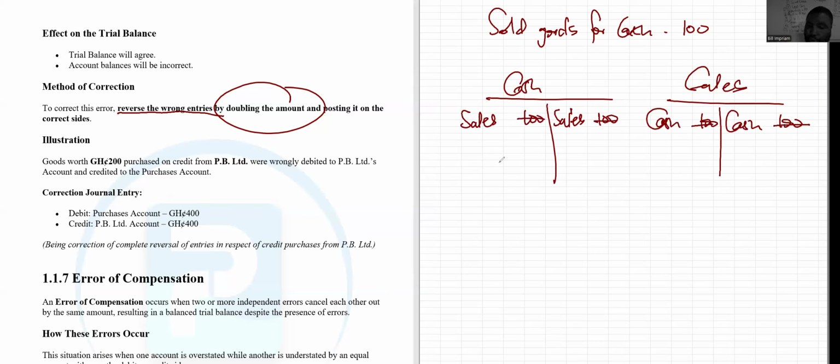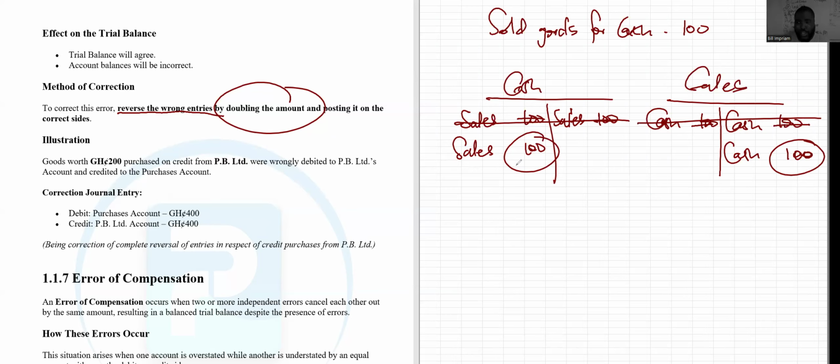So now that this is 0, it has cancelled the first entry out. Then you now come and pass the proper entry by debiting again 100. This is the original, like the correct entry. And you are going to credit sales with cash 100. So you see, by doubling this, you cancel the original one. That's the first entry. And the second is to record the correct transaction. So this is how you deal with error of complete reversal of entry. All right. Error of complete reversal of entry.